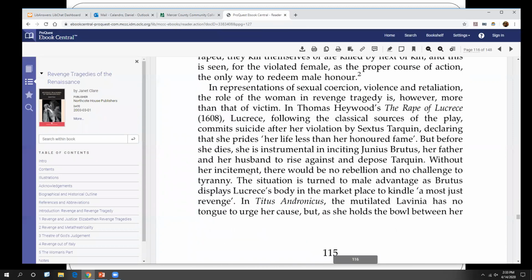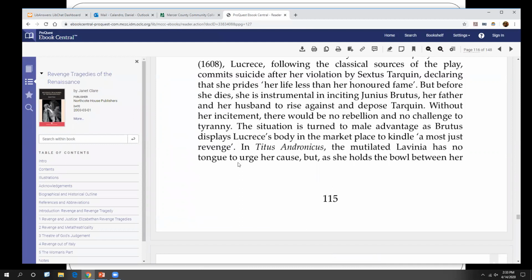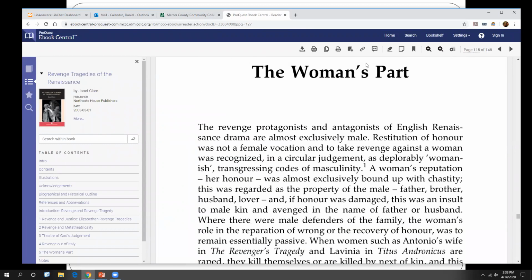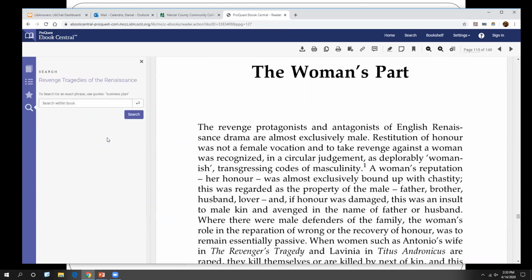If we would like, we can actually search within the book. So let's say we know we're definitely interested in women, so we can type in Gertrude. I hope I spelled that right, and see if that's in there. Gertrude. No results for Gertrude.